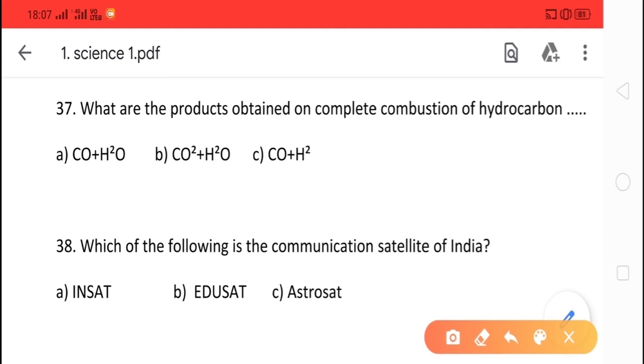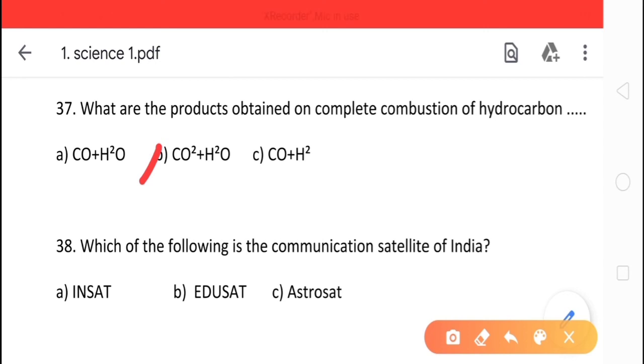Thirty-seventh question is, what are the products obtained on complete combustion of hydrocarbon? Dash. And the options are A, CO plus H2O, option B, CO2 plus H2O, and option C, CO plus H2. And the correct option is option B, CO2 plus H2O.